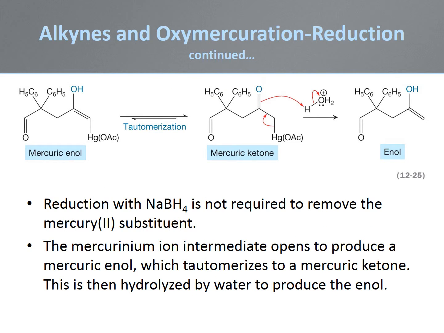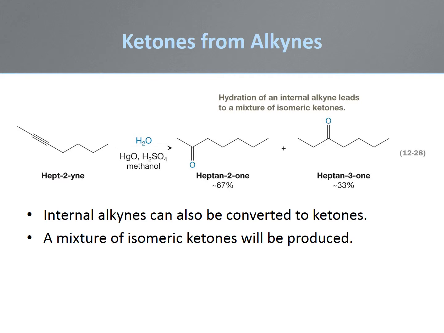In this mechanism, the cyclic mercurinium ion reacts with water to form a mercuric enol, which then tautomerizes to a mercuric ketone. Protonation of this intermediate ketone leads to the enol with displacement of the mercury ion. Because of this displacement step to the enol, the sodium borohydride reduction step is not necessary. Oxymercuration of terminal alkynes selectively generates methyl ketones. If an internal alkyne undergoes this reaction, typically mixtures of the two possible ketones are generated.